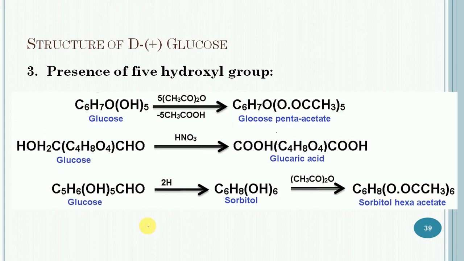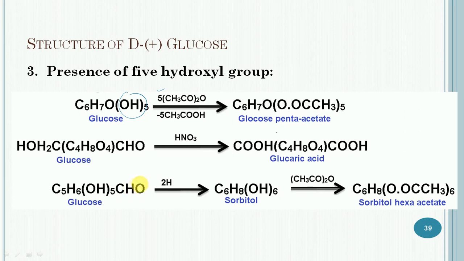Then, reactions showing the presence of 5 hydroxyl groups. Glucose reacts with 5 moles of acetic anhydride to form glucose pentaacetate. This reaction shows that glucose contains 5 hydroxyl groups in its molecule.